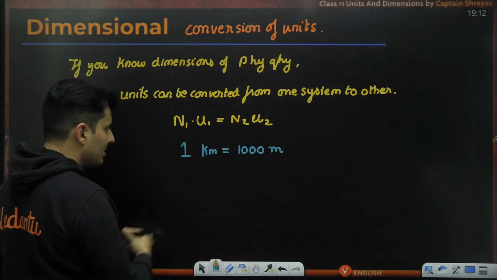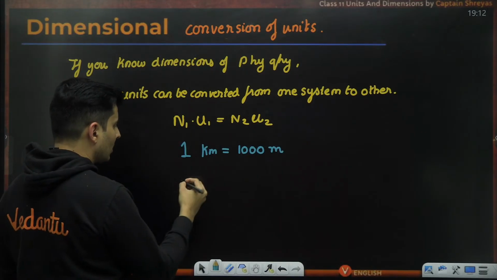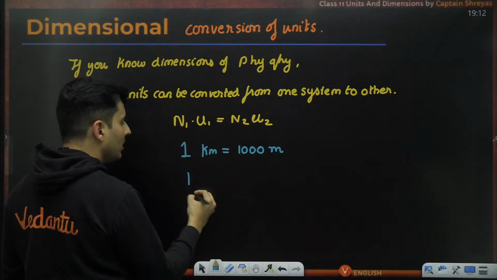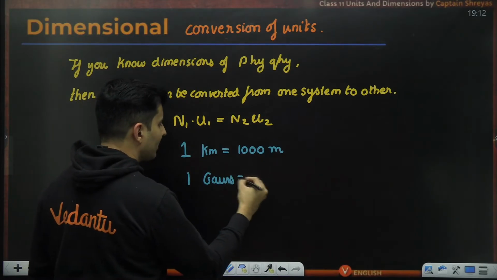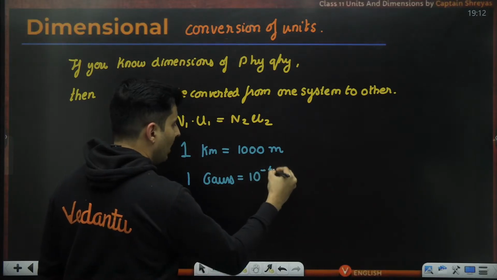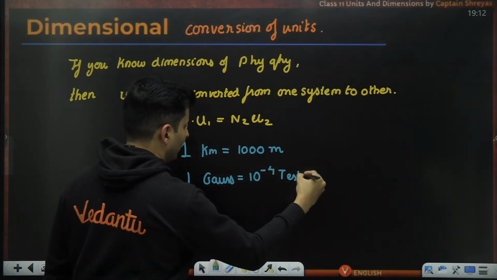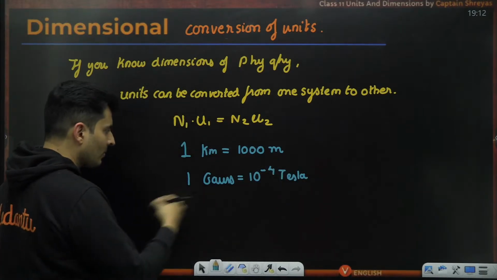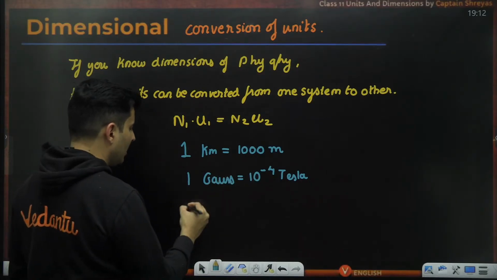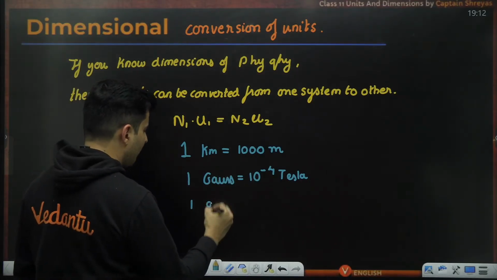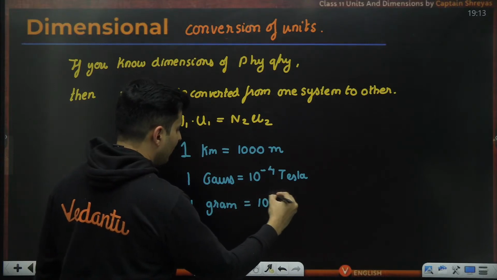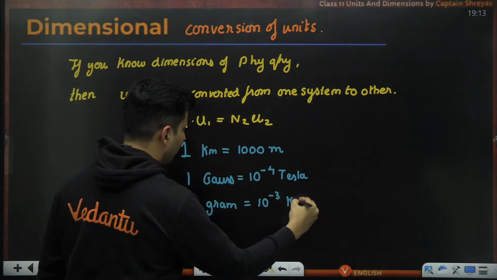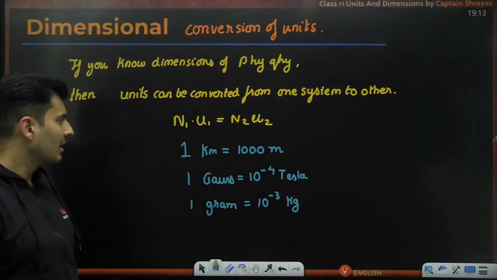Or something else, let's say there is a unit called 1 Gauss, which is a magnetic field unit. 1 Gauss is 10 to the power minus 4 Tesla. You will learn that in 12th standard. Or let's say for example 1 gram is nothing but 10 to the power minus 3 kilogram.